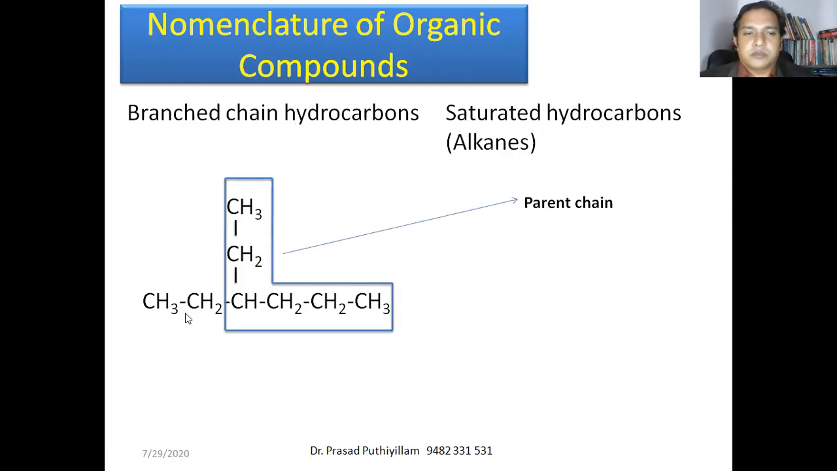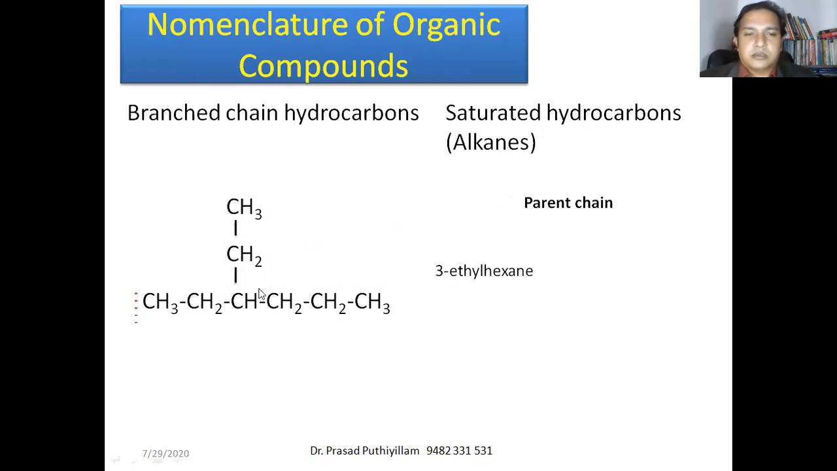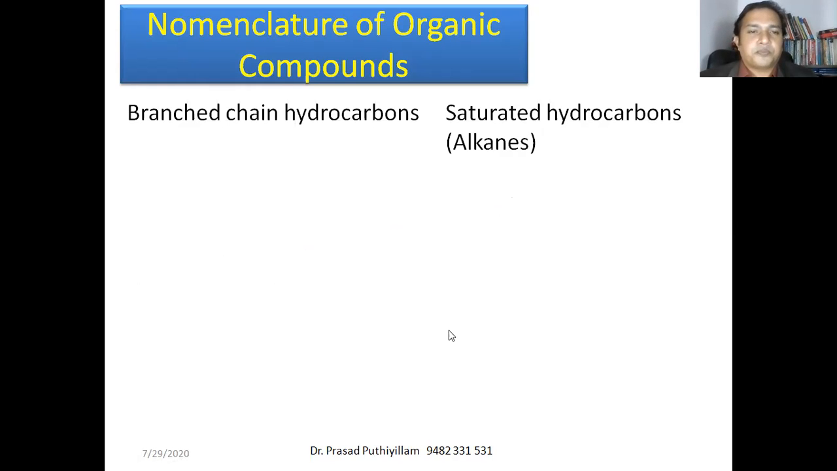Third carbon atom becomes the side group, ethyl group. Therefore it becomes 3-ethyl hexane. Even we can consider this as the parent chain. Then also third carbon atom has got an ethyl group. Therefore again it becomes 3-ethyl hexane.